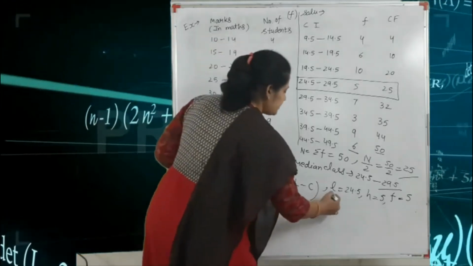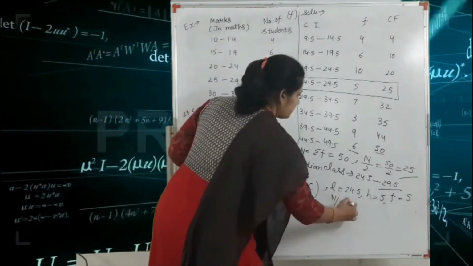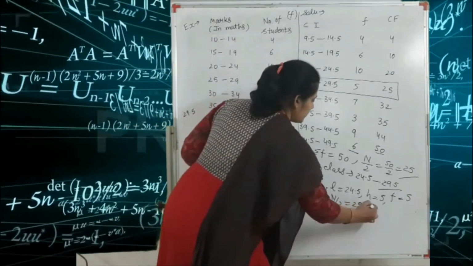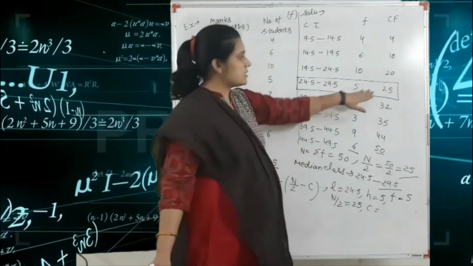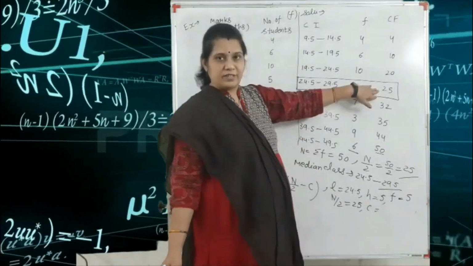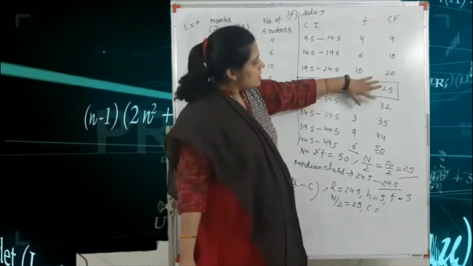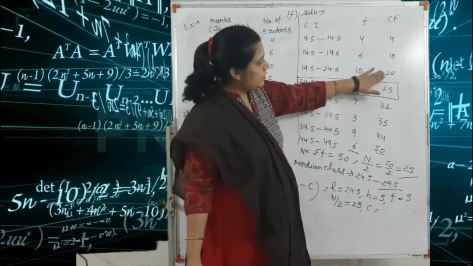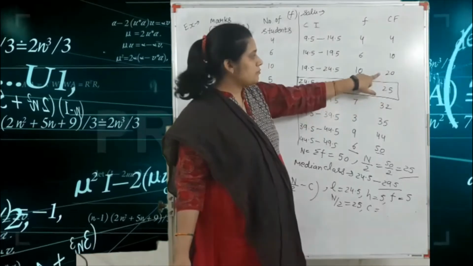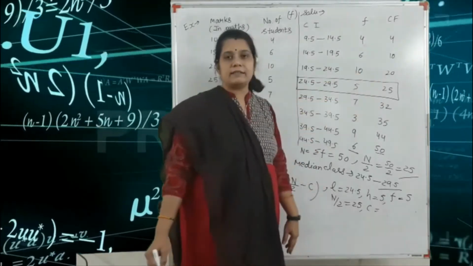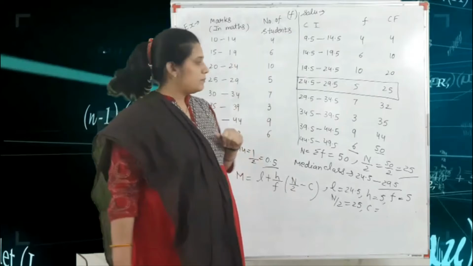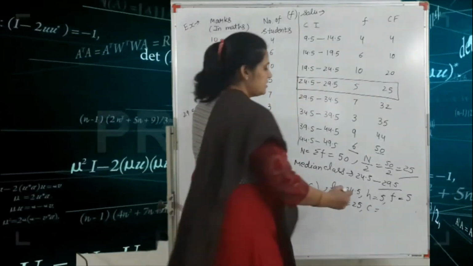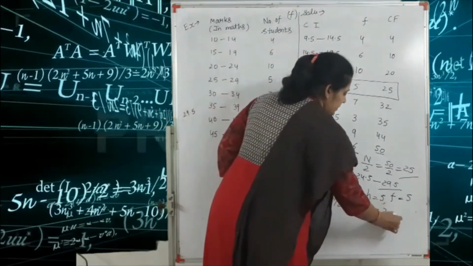Here N by 2, we already found N by 2 is equal to 25, and C is equal to what? So this is your CF for the median class. So check the previous and next value, before and after. So before is 20 and after is 32. So choose the minimum value. The minimum value is what? 20. So C is equal to 20.